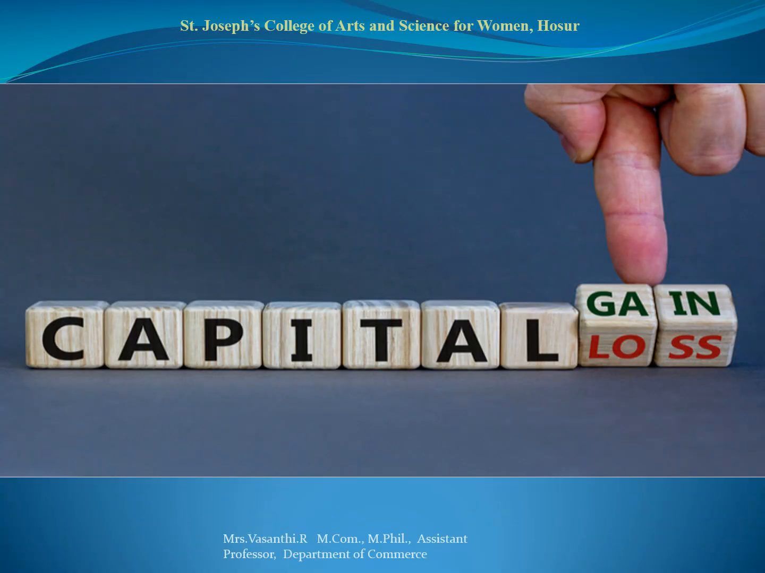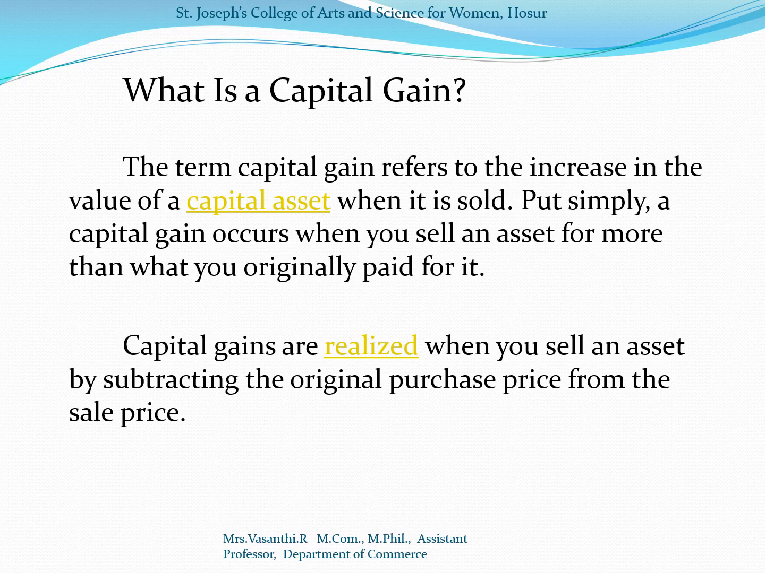Today's topic is capital gain or loss. So what is capital gain? Capital gain refers to an increase in the value of a capital asset when it is sold. In simple words, capital gain is when you sell an asset for more than what you originally paid. A capital loss is realized when you sell your asset for less than the original purchase price.